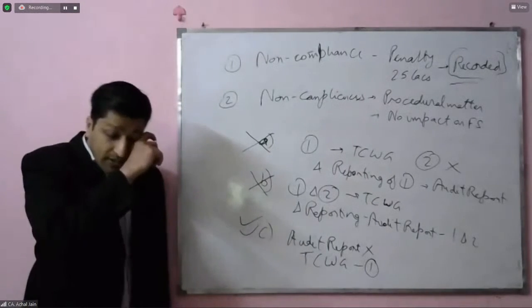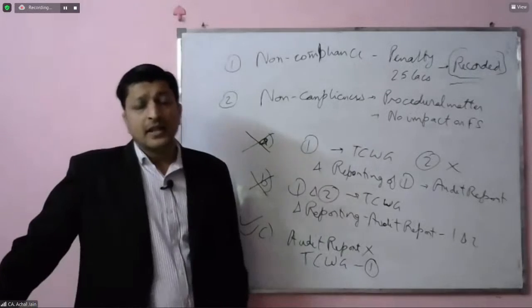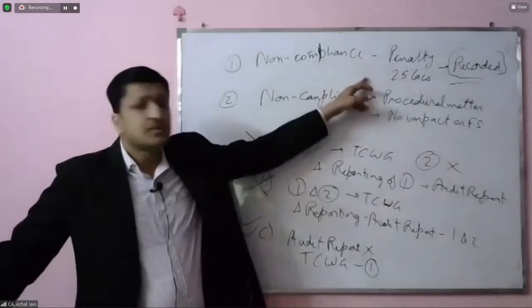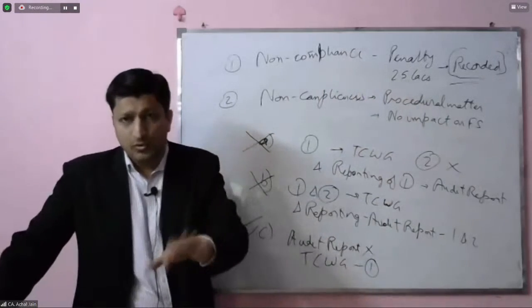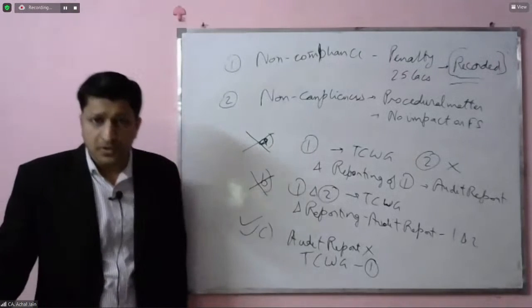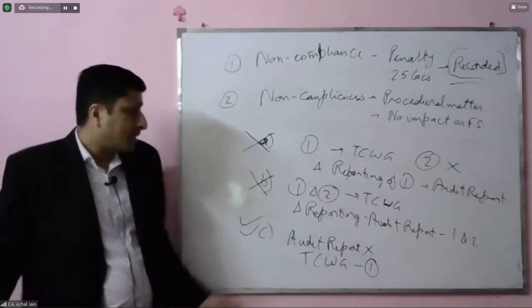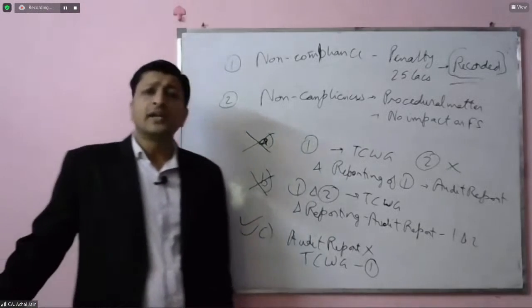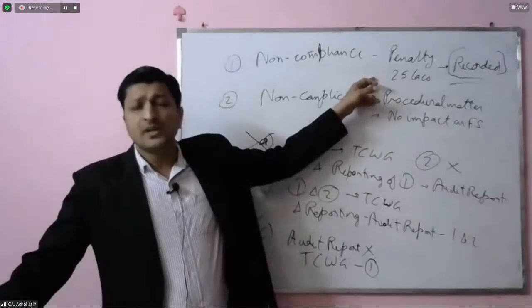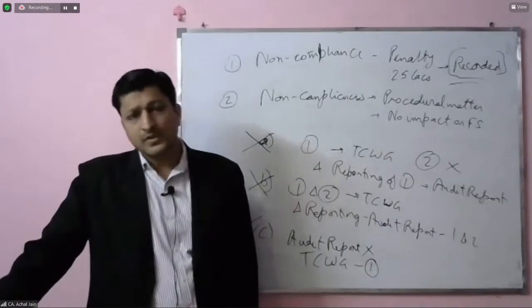Whether they clarify this matter or not is not important for us. What is important is that if there is non-compliance and if that is going to have some impact, then that impact should get adjusted in the financial statements. If this is done, then it's good to go. Of course, the management should have good internal controls, processes, policies, procedures through which these things should not arise in the future. But if that is arising, there is absolutely no problem as far as audit report is concerned if that has been reported and recorded in the financial statements.